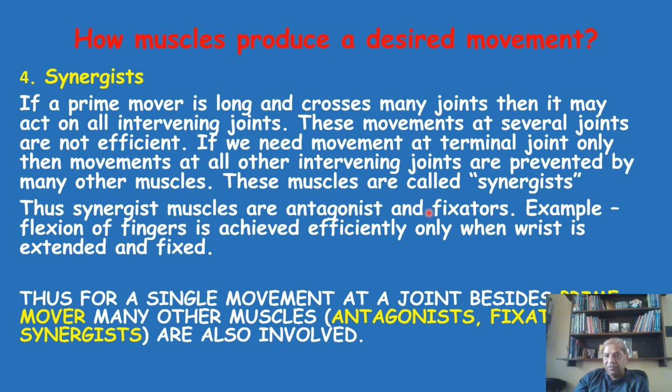They are also involved in production of that joint movement. Thus I think you must have learned for the first time that all movements taking place at our joints are not very simple. They are very complex, and not a single prime mover muscle, but many muscles are involved in production of an efficient movement at a particular joint.